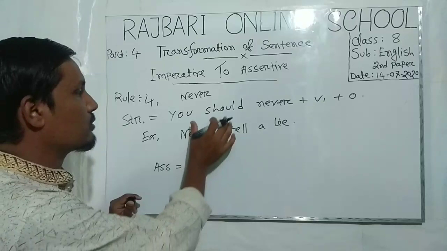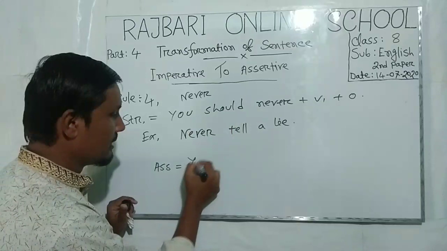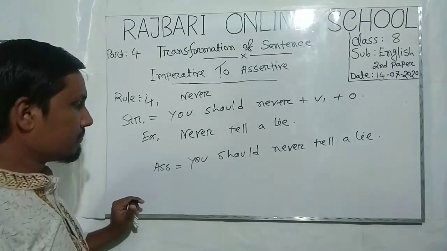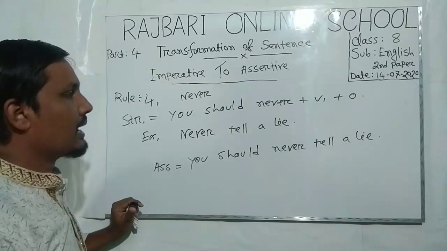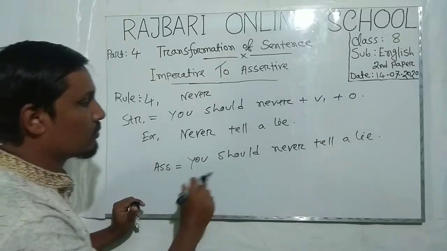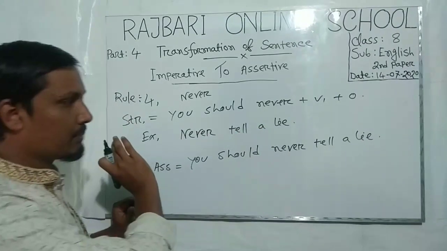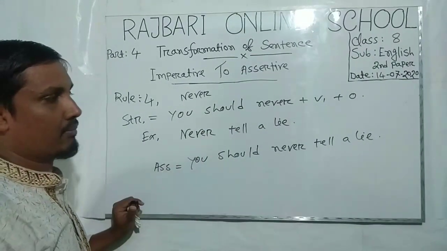Just use the words you should. I should never tell a lie. Here I have just taken these two words, you should, and the remaining part of the sentence is the same.